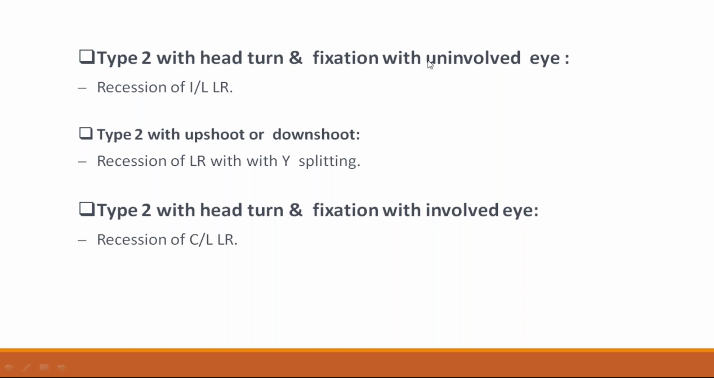Type 2 with head turn and fixation of the uninvolved eye: we should do recession of the ipsilateral lateral rectus muscle. For type 2 Duane retraction syndrome with upshoot or downshoot, along with the recession you should also do Y splitting of the lateral rectus muscle. If there is head turn, do recession of the lateral rectus muscle. If there is upshoot or downshoot, along with recession you should do Y splitting of the lateral rectus muscle.